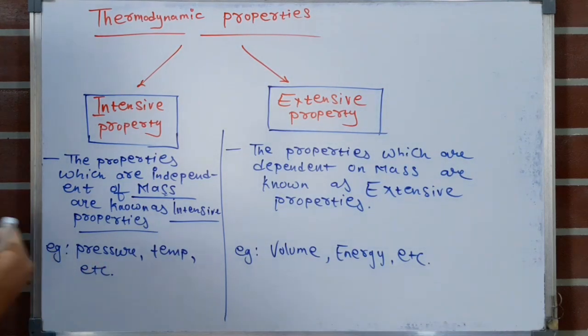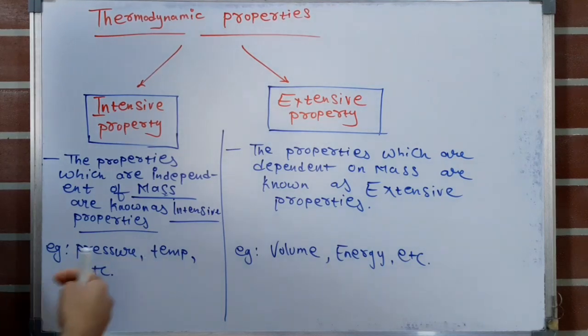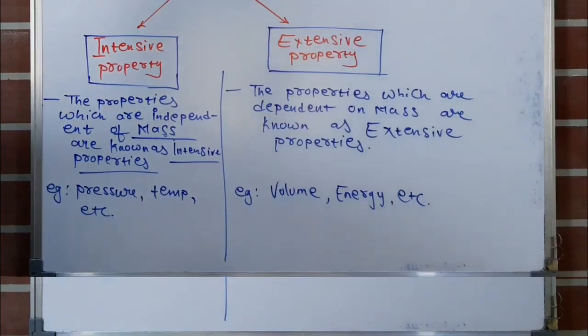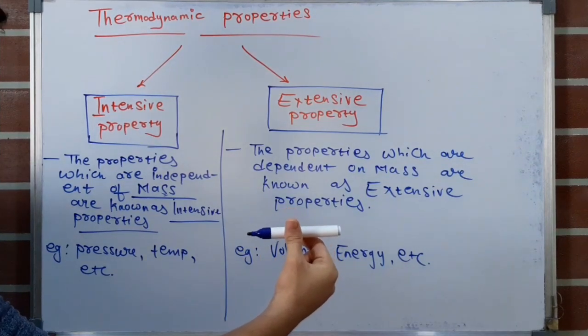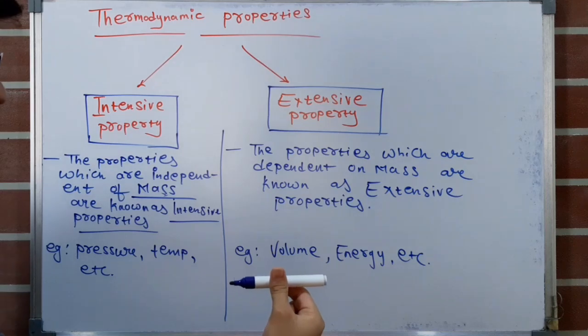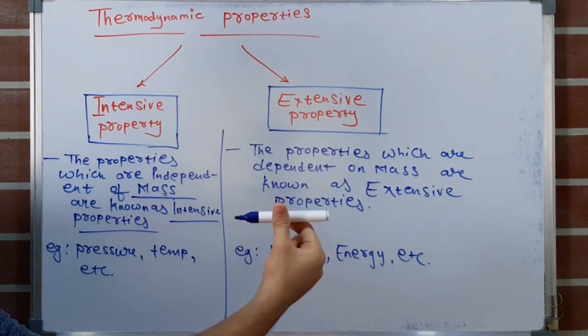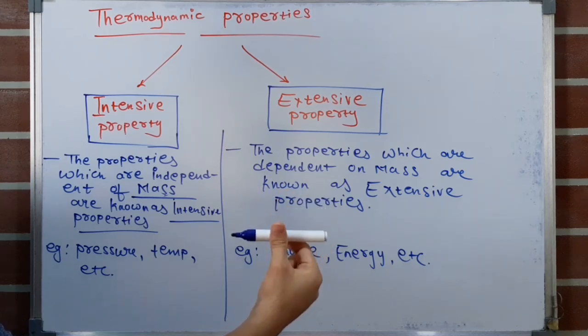Now, how do we see that pressure, temperature, etc. are independent of mass? Let's say this is a pen. Without the cap, the pen has a mass of 25 grams. The pressure on this pen will be equal to the atmospheric pressure, the pressure in this room.